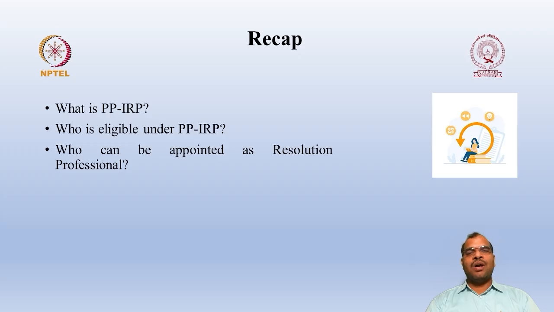Then who can be appointed as a resolution professional? Any qualified insolvency professional who is eligible to be appointed as an independent director, who is not a related party with the company, can be appointed as a resolution professional.